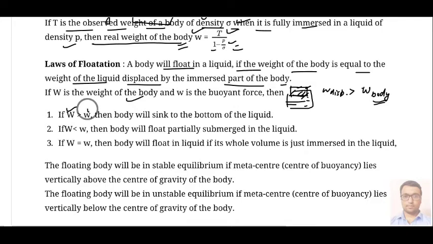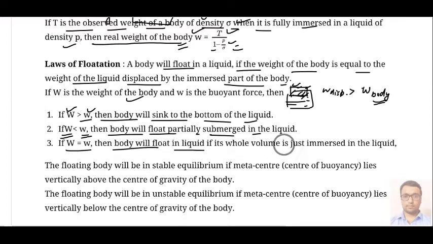So here, if W is greater than small w, then the body will sink in the water. That means the weight of the body is greater than the weight of displaced water. If the weight of the body is lesser than the displaced water, then it will be partially submerged in the liquid. And when both are equal, then the body will float in the liquid, and its whole volume, meaning the whole body, will be immersed inside the liquid, in case both weights are just equal.